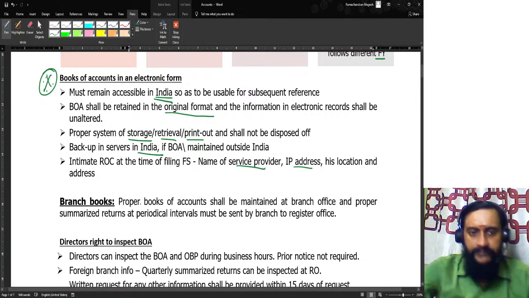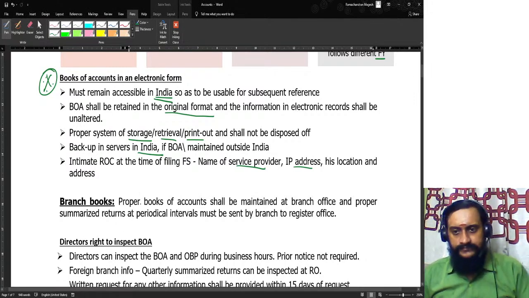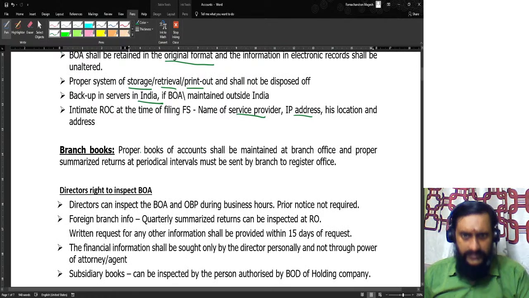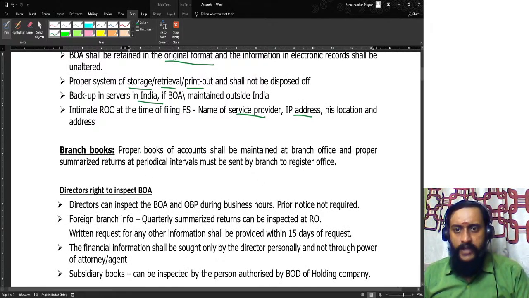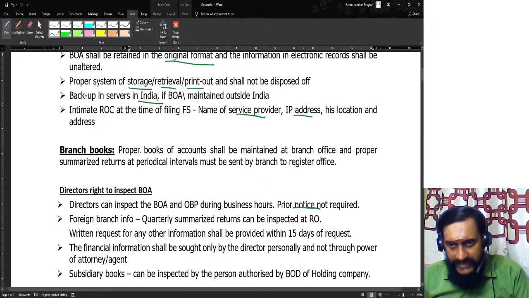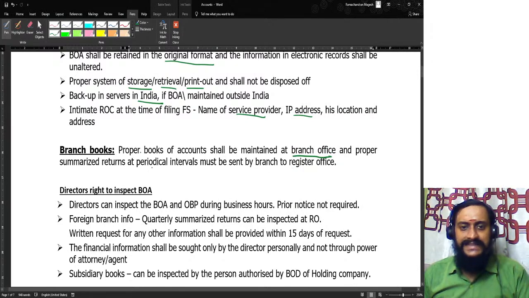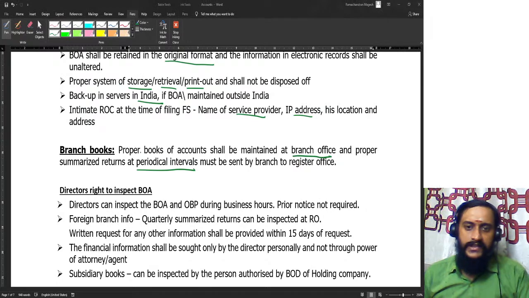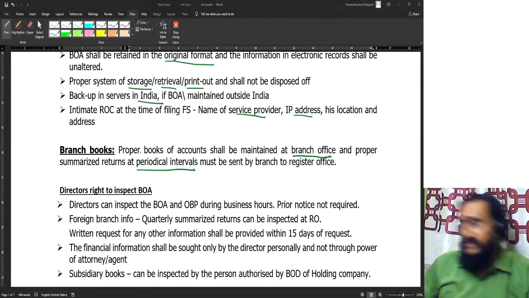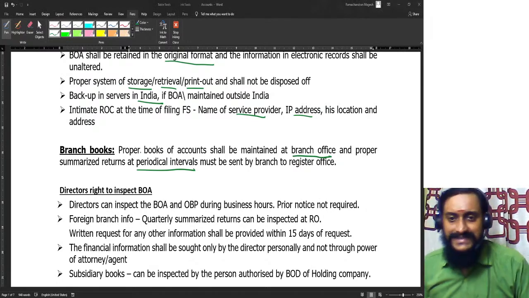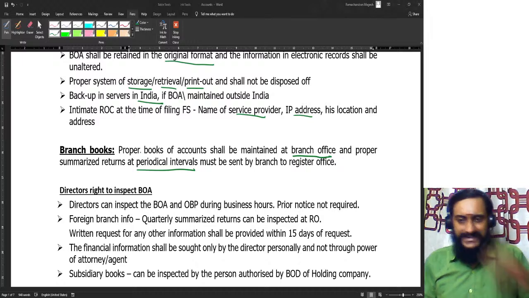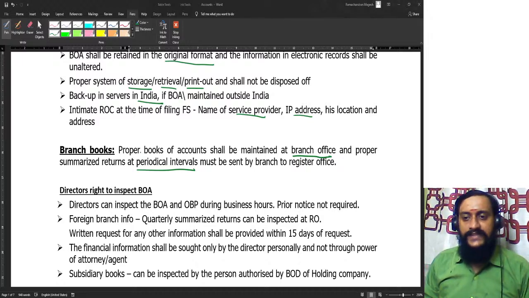My dear friends, what about the branch books? See, proper books of accounts should be maintained at the branch office, and summarized returns at periodical intervals can be sent to the registered office. So, for heaven's sake, please don't use the word head office and all. Use the word registered office. Head office is a very colloquial term which we are using. The term used under the law is only registered office.